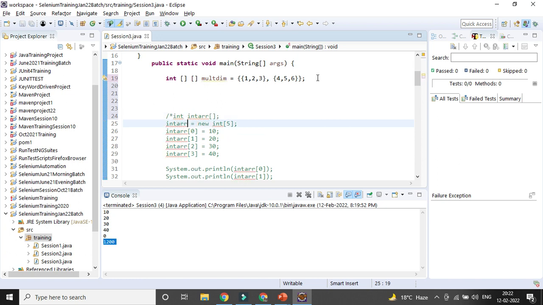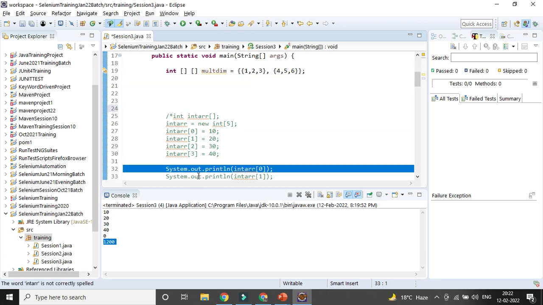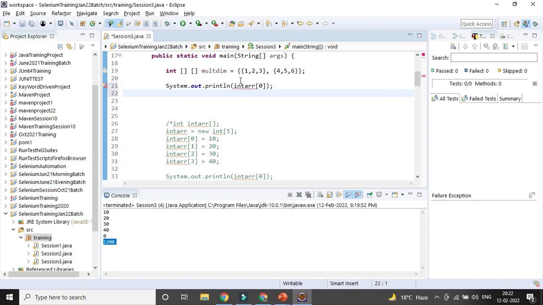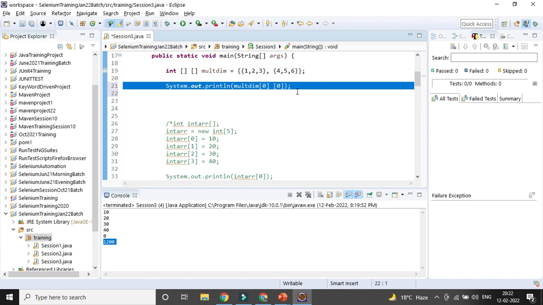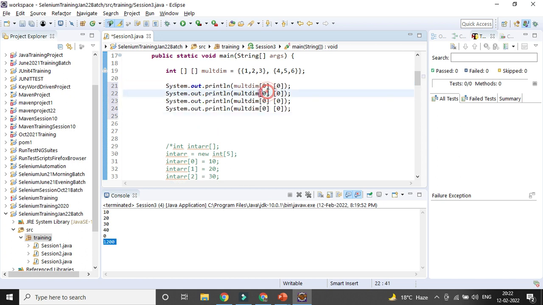Now if you want to print the value, how can you print it out? You need to give the row and the column here, right? This is the array name. The first one will be the row and the second one will be the column. There are 2 rows, so the row numbers will be 0 and 1. There are 3 columns, so the column numbers will be 0, 1 and 2. So row 0, column 0, I can give the value, right? Row 0, column 1, row 1, column 0, row 1, column 2, like that, right?